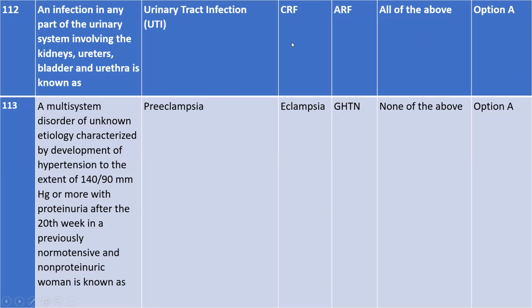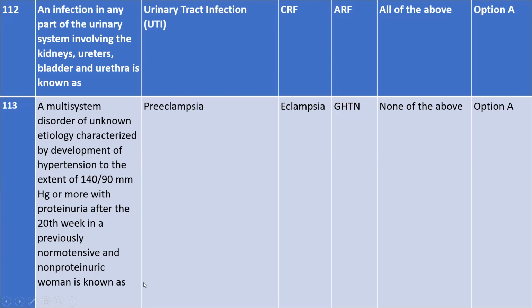So if there is any kind of infection in any part of your urinary system, there might be infection in your kidney, in your ureter, bladder, urethra, if any kind of infections occur in your urinary system, that indicates that there is a urinary tract infection. So option 1 is correct. So these are all my notes.